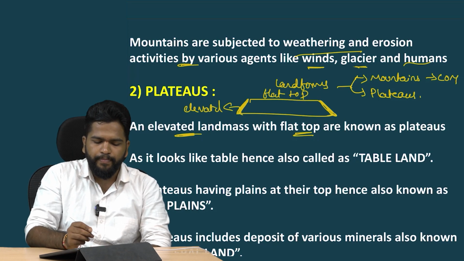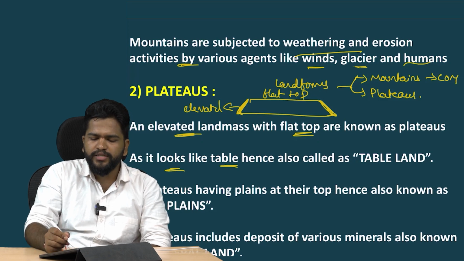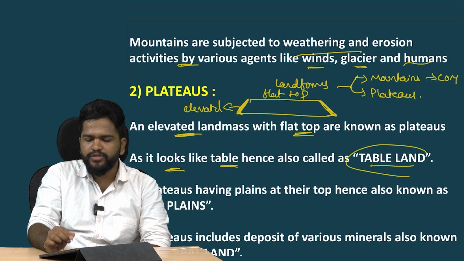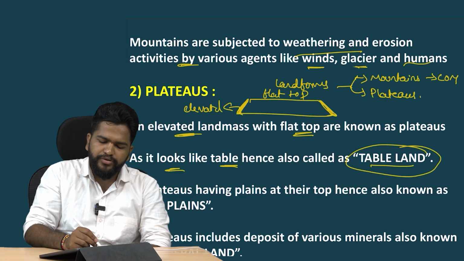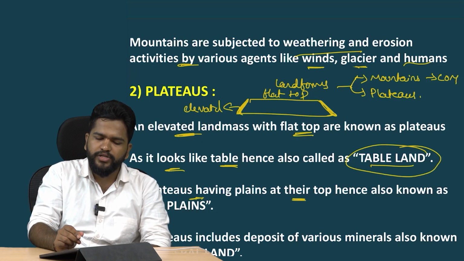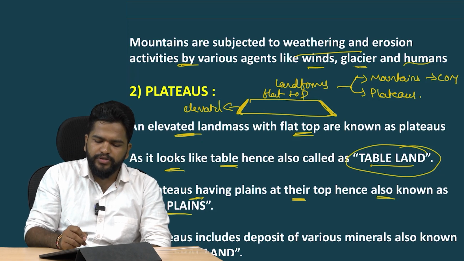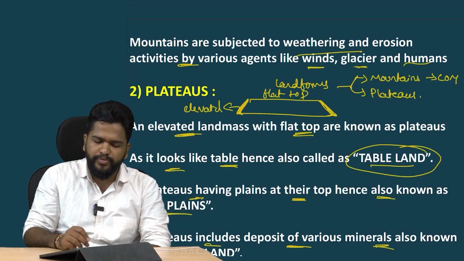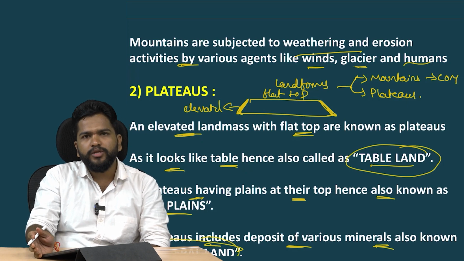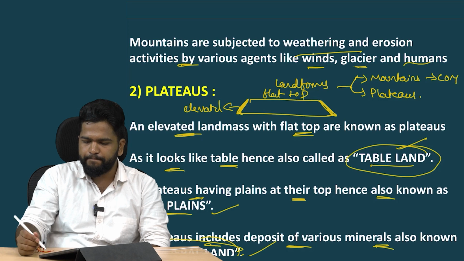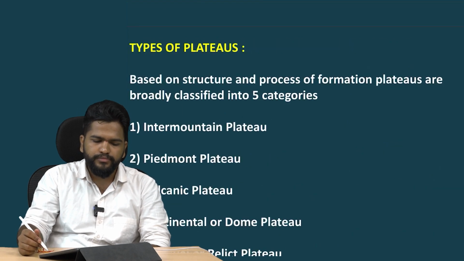It is known as plateau. As it looks like a table, hence it is known as tableland. As plateaus have plains on their top, hence they are also known as high plains. As plateaus include deposits of various minerals, they are also known as mineral land. So we can call the plateaus by different names. One is tableland, one is high plains, one is mineral land.